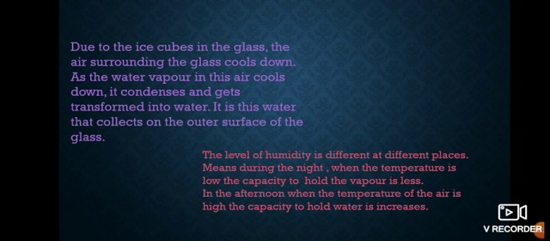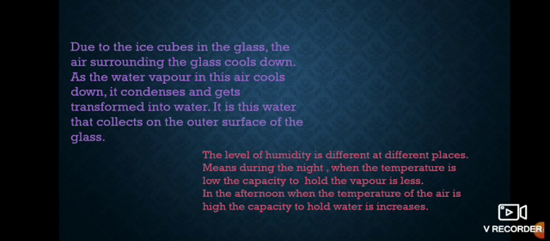Okay, the level of humidity is different at different places. During the night when the temperature is low, the capacity to hold vapor is less. That means if we keep cold water or ice cubes in the glass, the water droplets may be less as compared to keeping it in the afternoon. Why is it? Because the atmospheric vapor is less.